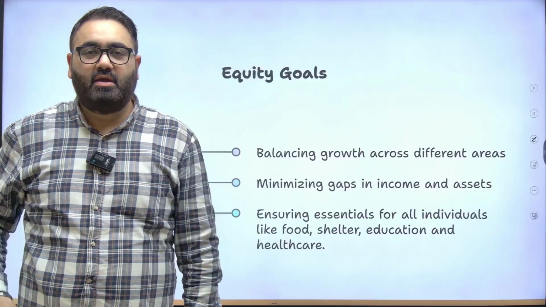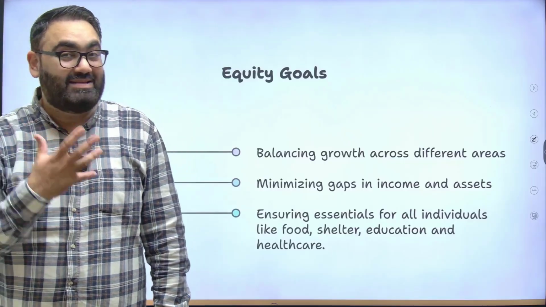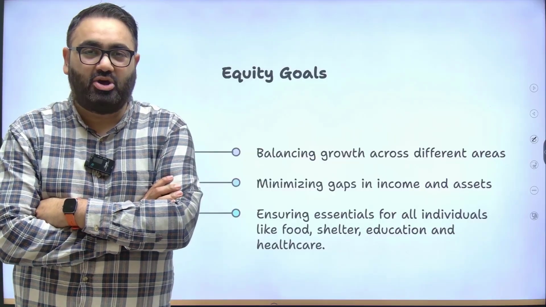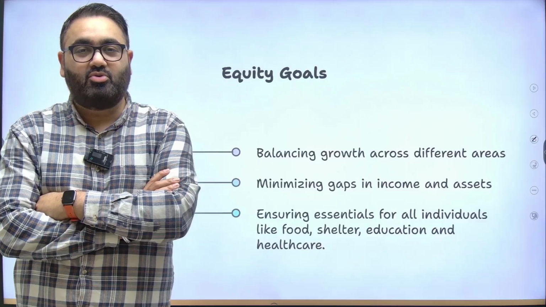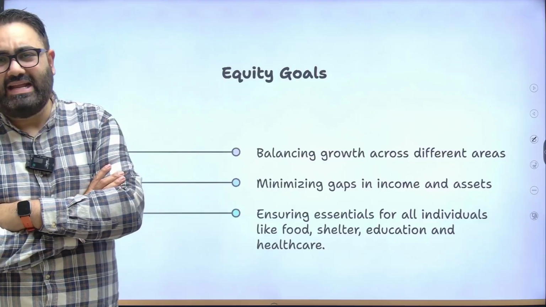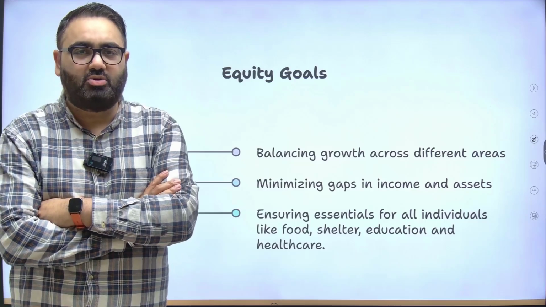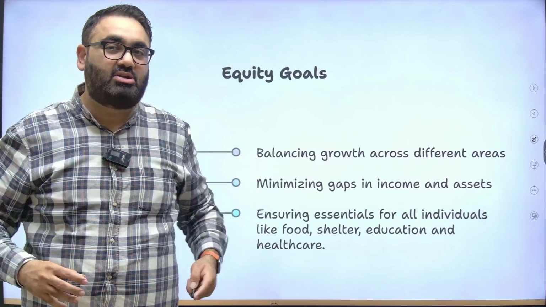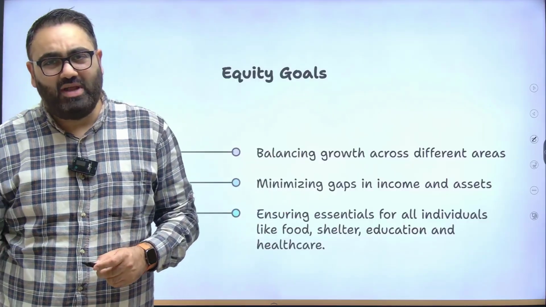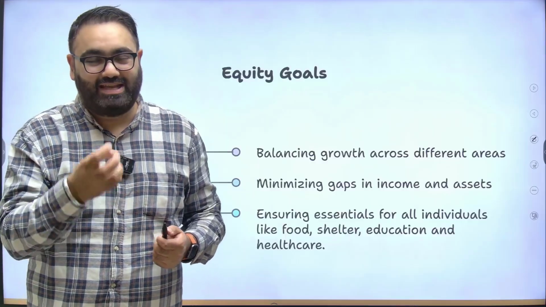If you look at our constitution, the directive principles, which are the government's responsibility to ensure, say that the government should try to make sure that the difference between the rich and the poor, the concentration of wealth, is reduced. However, that is not true in any country around the world. There are so many different reports that come out year on year that show how the top 1% or the top 10% holds the majority of the wealth in the entire country, while the majority of the lowest section are deprived of even the most basic amenities.